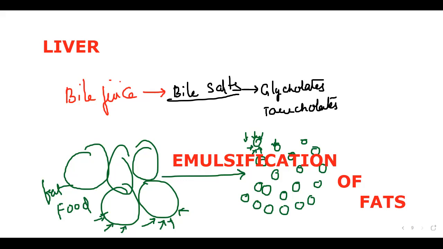So that is about the story of bile salts. And now bile pigments. The liver secretes bile juice containing bile pigments. So let us see about the bile pigments.